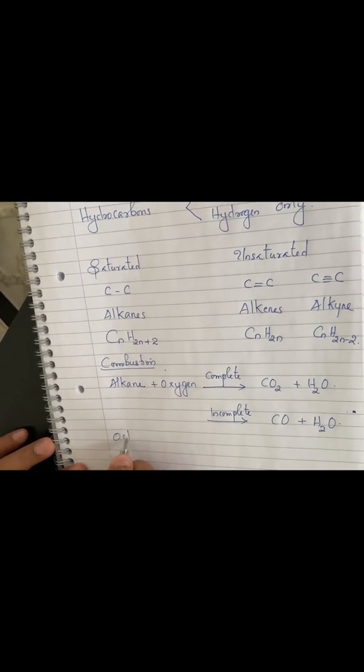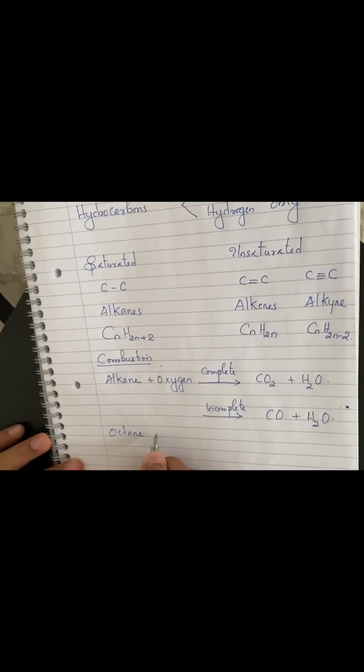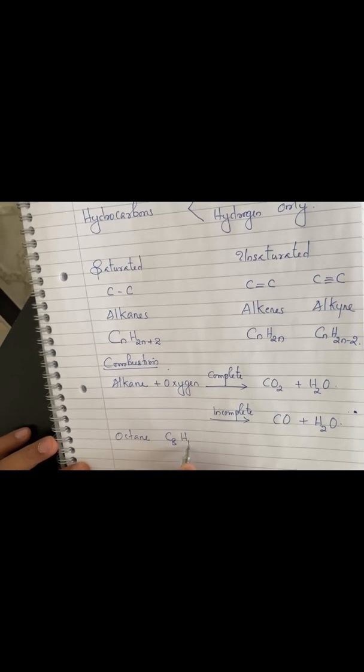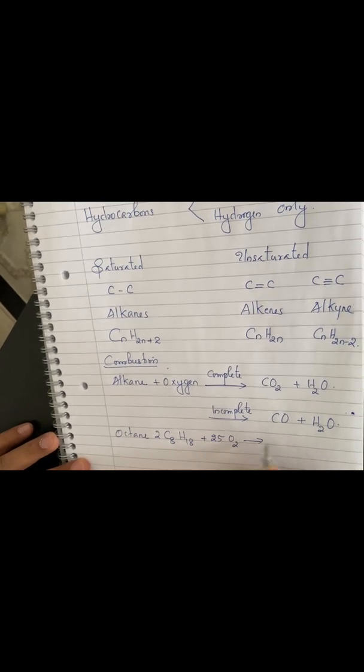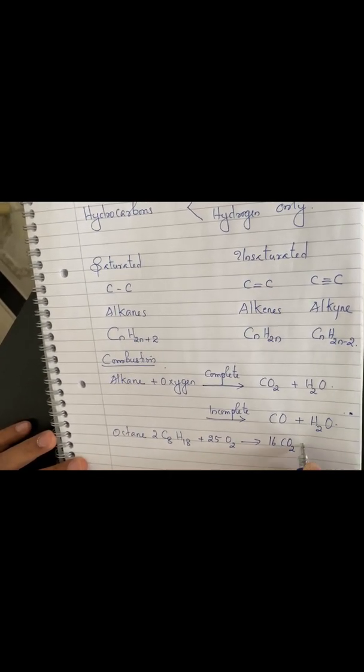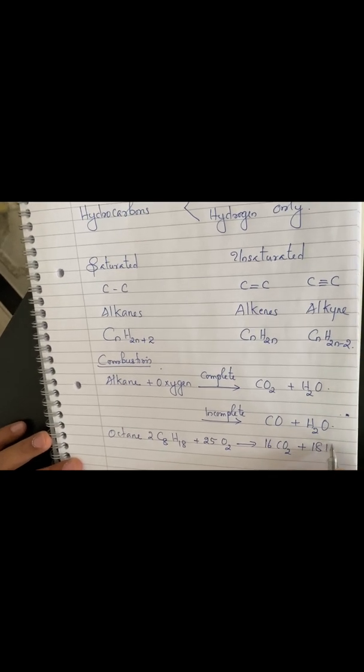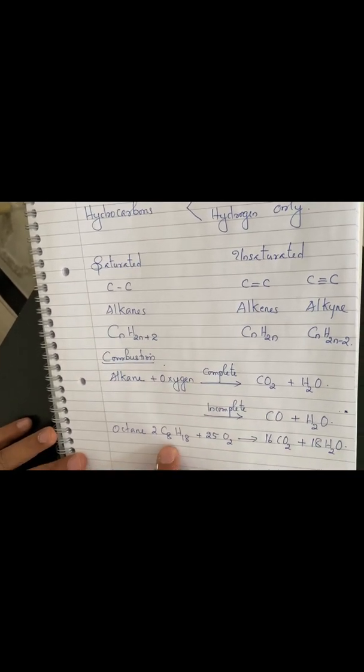So we'll check, for example, octane, C8H18. Octane undergoes complete combustion: C8H18 plus 25 O2 gives 16 CO2, carbon dioxide, and 18 H2O, water. This is a complete reaction.